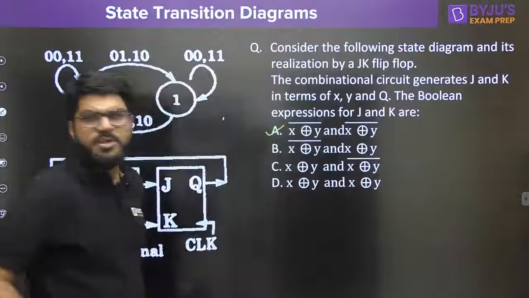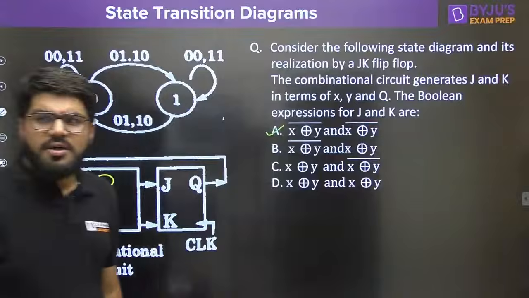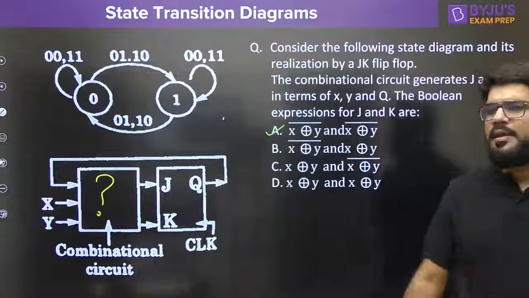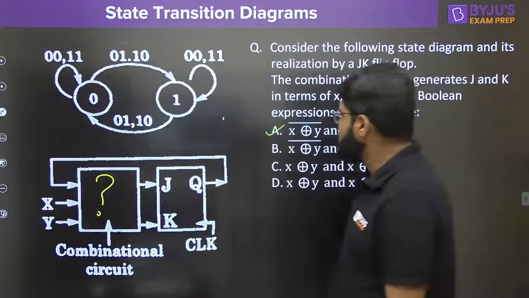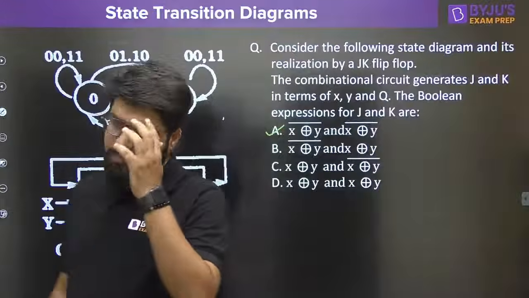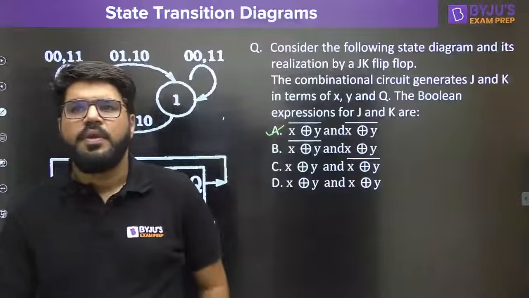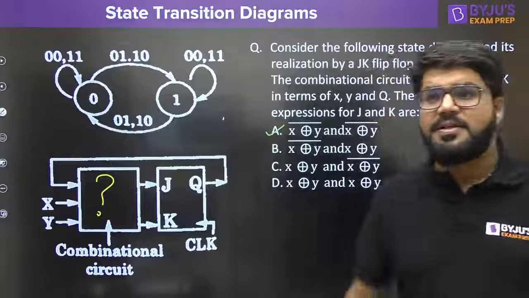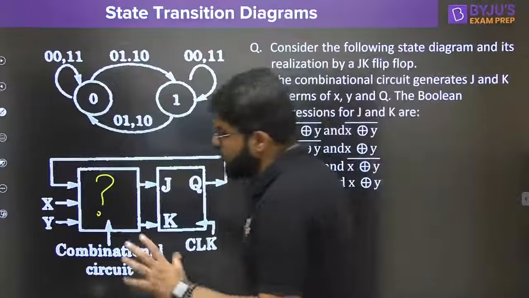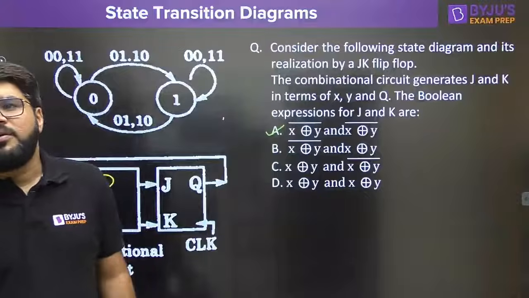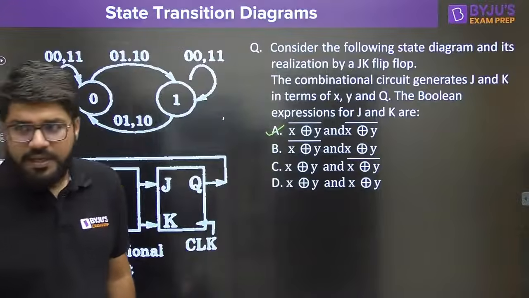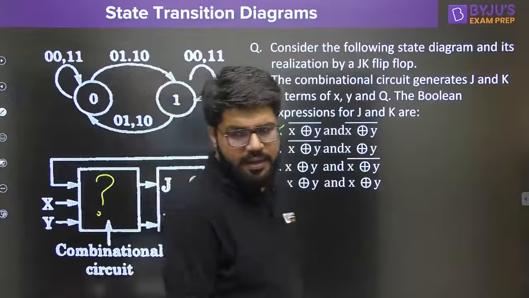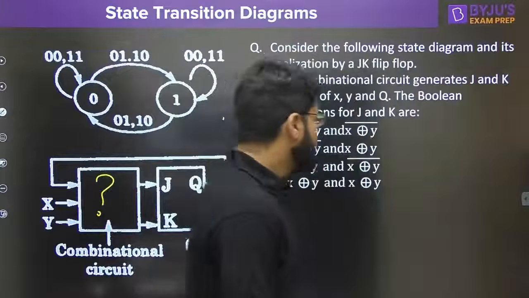So the correct answer is option number A. It's not C or D, it's option number A. The correct answer to the question is clearly option number A, everybody. Got it? This is the reverse. State diagram is given. What should be the combinational circuit along with the JK flip flop to implement that particular state diagram? Okay.